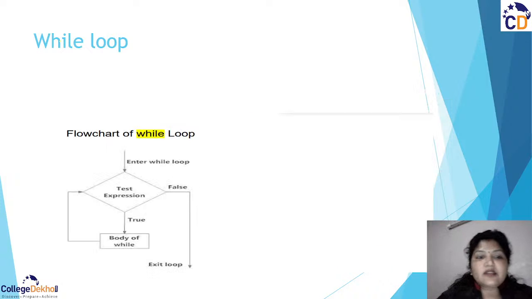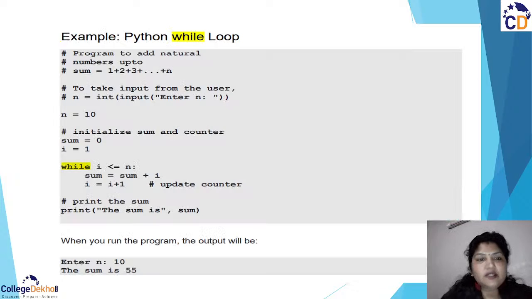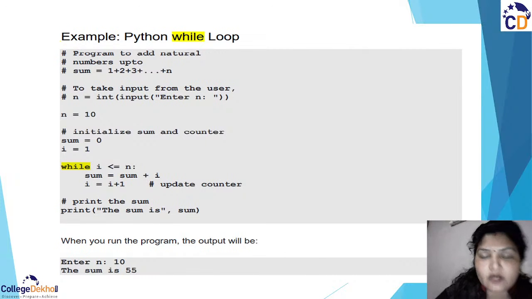Now, this is another example that I have taken. When you enter the while, you have the test expression, and if your expression is true, then the body of while will be executed. Till what condition? When the test expression becomes false, then it comes out of, or exits, the loop. So this is how we have the while flowchart in our programming.